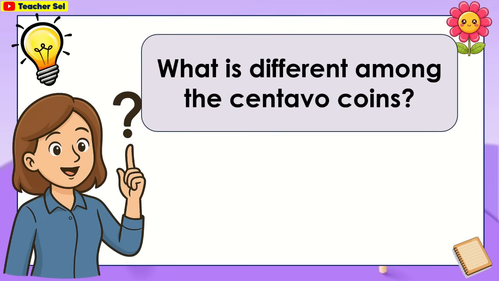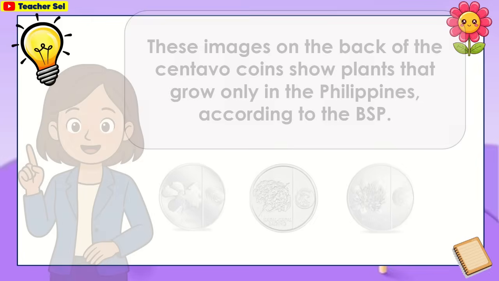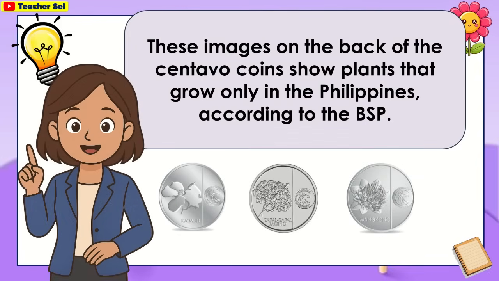What is different among the centavo coins? Their sizes vary. The 1 centavo coin is the smallest, followed by the 5 centavo and the 25 centavo coins. We can also see different kinds of plants on the back of the coins. These images show plants that grow only in the Philippines, according to the BSP.